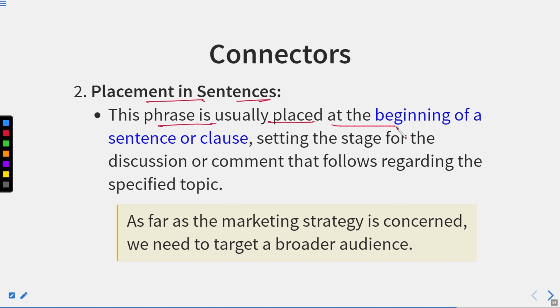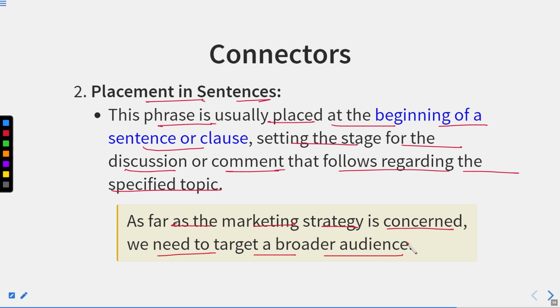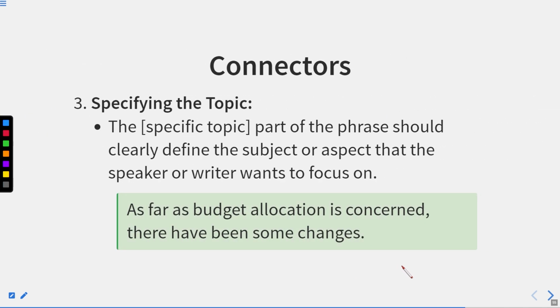This phrase is usually placed at the beginning of a sentence or clause, setting the stage for the discussion or comment that follows regarding the specific topic. As far as the marketing strategy is concerned, we need to target a broader audience.